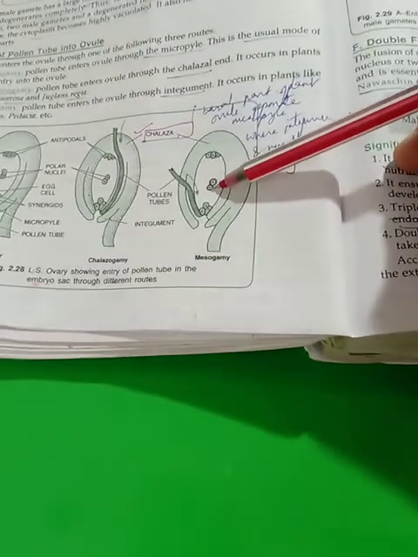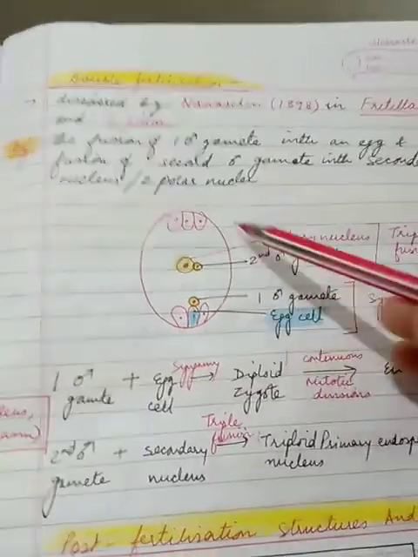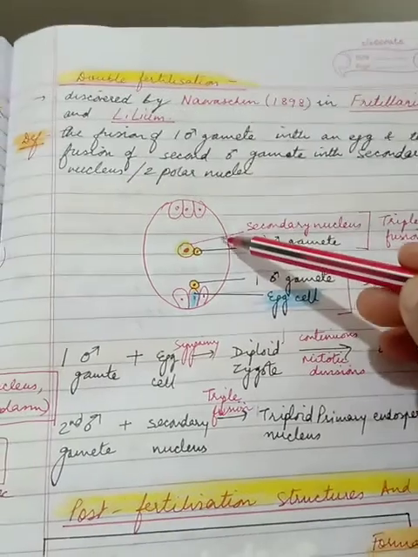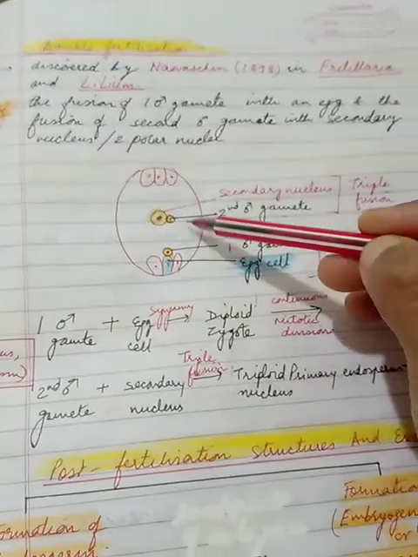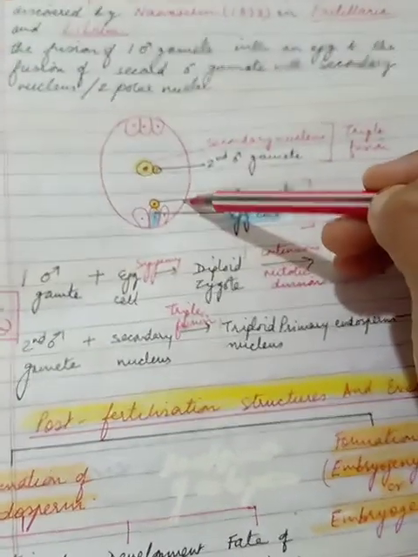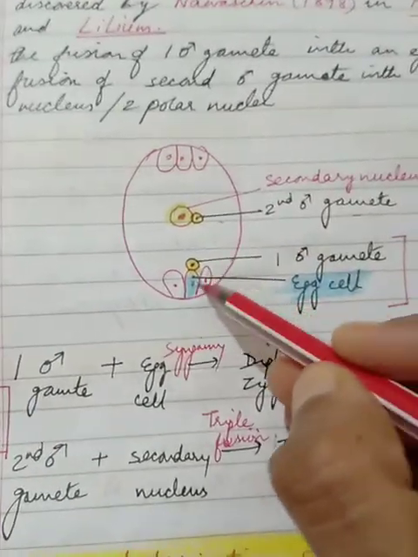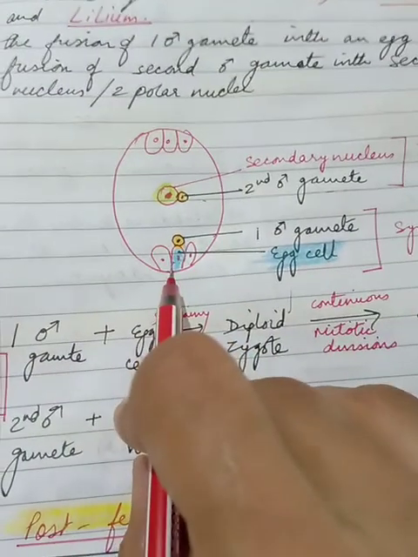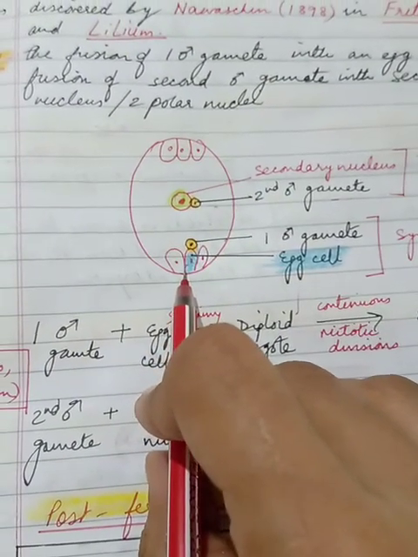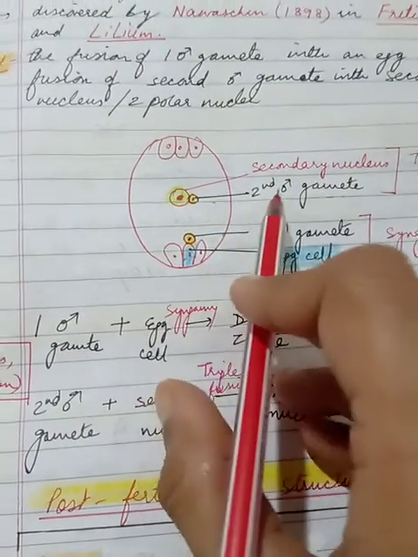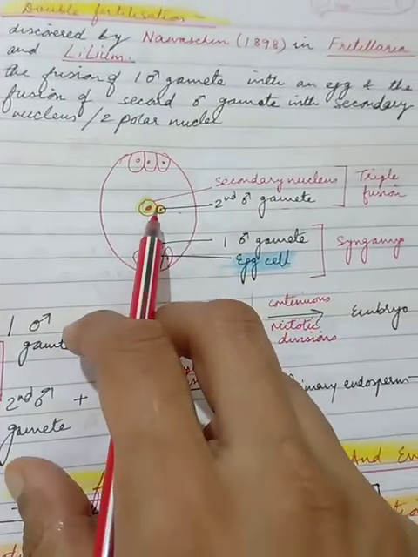Now imagine the two male gametes have entered here. So what is going to happen further? This is what you have to imagine. Something like this will happen, children. This is the embryo sac, and two male gametes have come from outside, of the same species. So what will happen is, one male gamete targets this egg cell. I have shown it in blue color. The other male gamete targets the secondary nucleus.